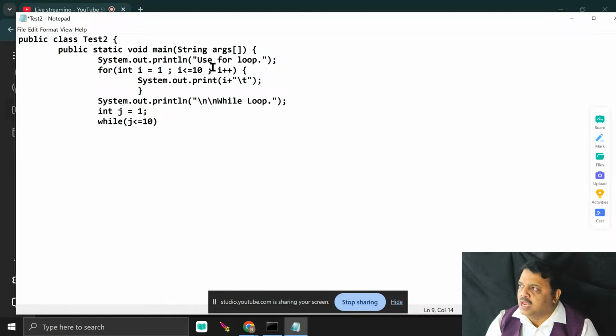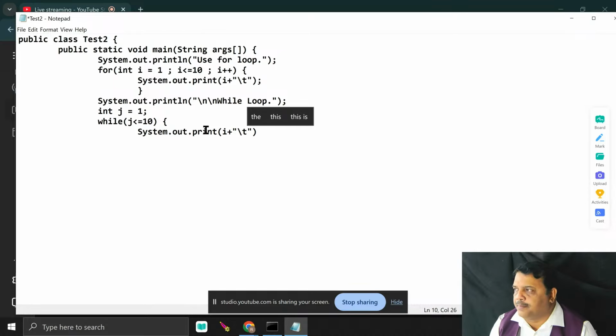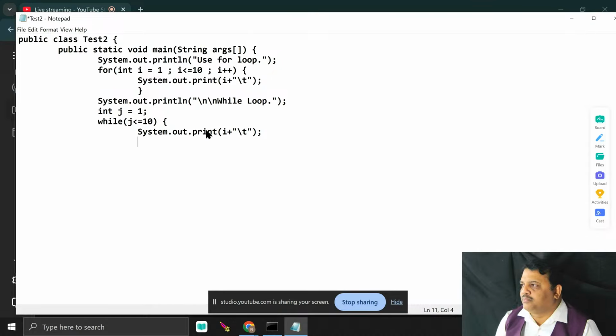Now you see, in a for loop everything is declared inside the loop. But in the while case, first I declare the variable, then I pass the condition. After the condition, what I write? System.out.print. Now I pass j, then I use a tab. Now it's over. Or I can directly write j plus plus in the condition, if you don't want to use the increment operator separately. Then after that, I write j plus plus.